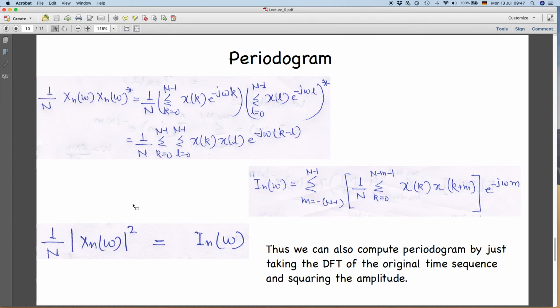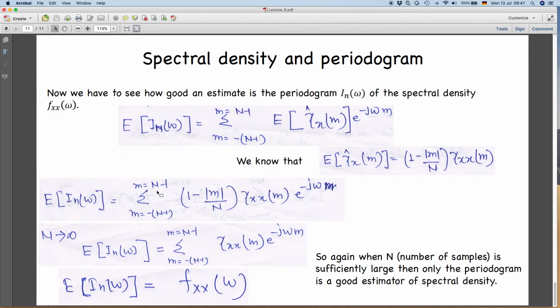Now the question is, because these are sample estimates, you are computing them from a single realization. Does your periodogram represent the true power spectral density, if you are computing the autocorrelation function from your single realization and then computing the DFT of that? Does it represent the true spectral density?